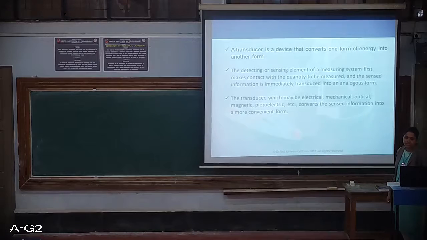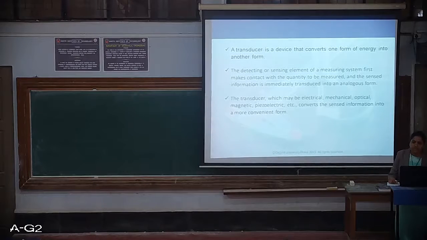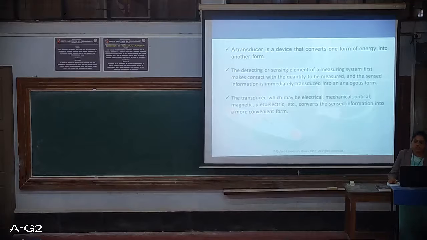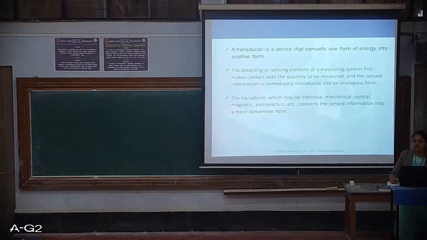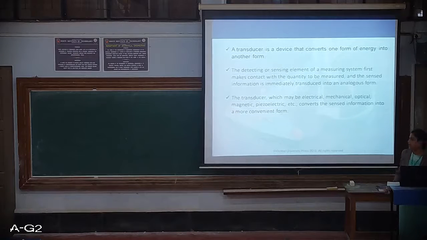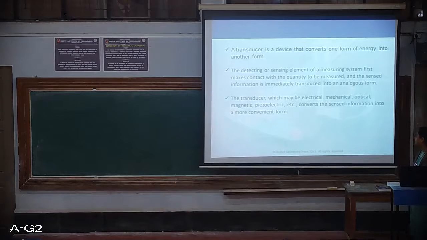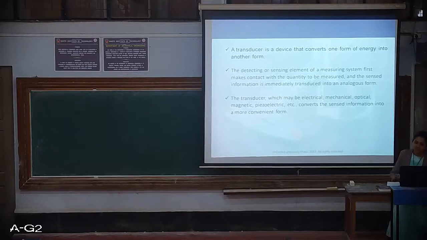It comes in contact with the measuring system, senses information, and it is immediately transduced into analogous form. The transducer may be mechanical, electrical, optical, magnetic, piezoelectric. Based on the applications we may choose a wide variety of transducers.